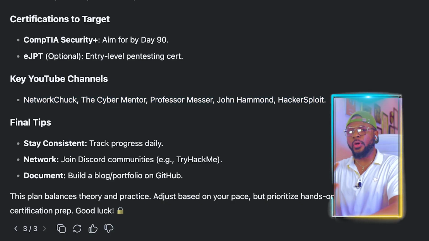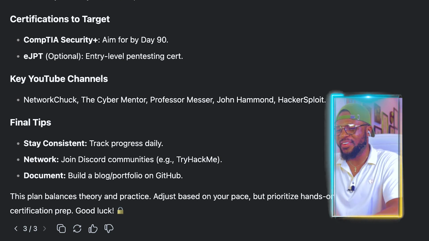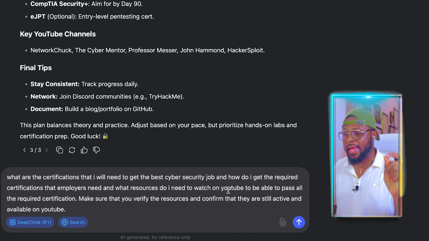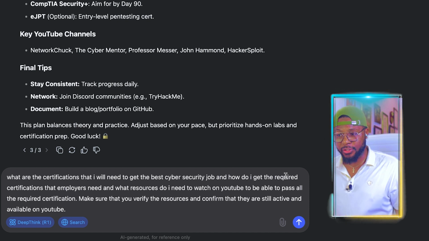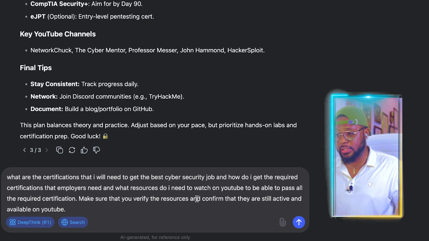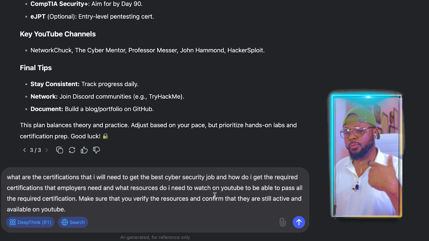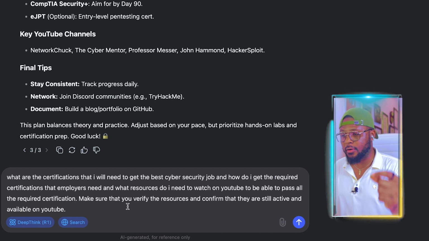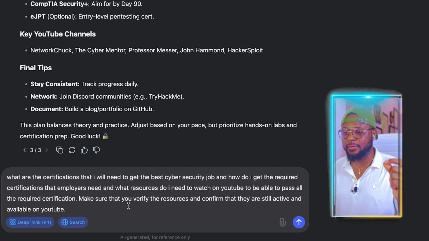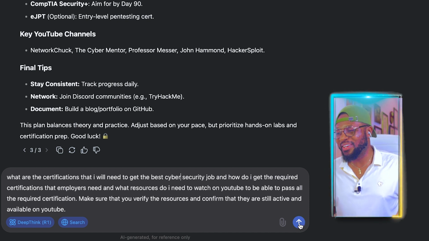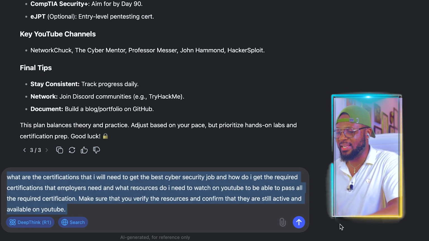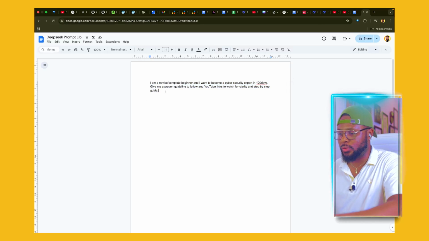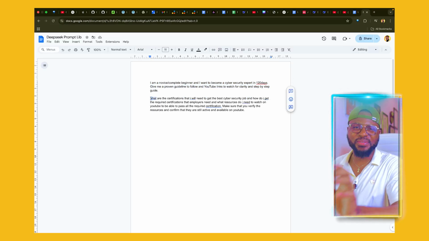Now that we have this, we're going to do one or two more things. We're going to ask it, what are the certifications that I will need to get the best cybersecurity job? And how do I get the required certifications that employers need? And what resources do I need to watch on YouTube to be able to pass all the required certifications? Make sure that you verify the resources and confirm that they are still active and available on YouTube. Now I'm going to go ahead and send this. Let me copy this and put it in our little prompt library so you can have access to it after this tutorial.